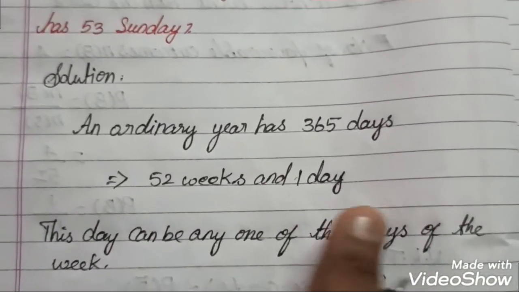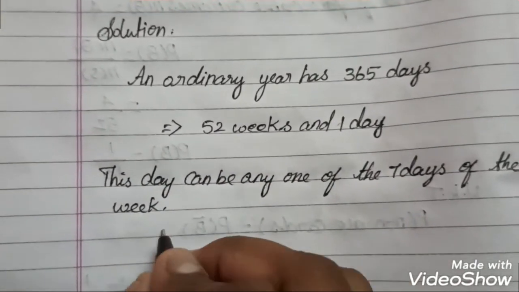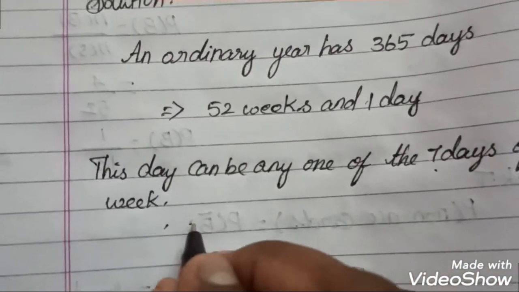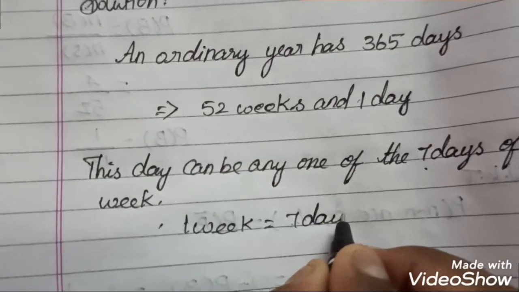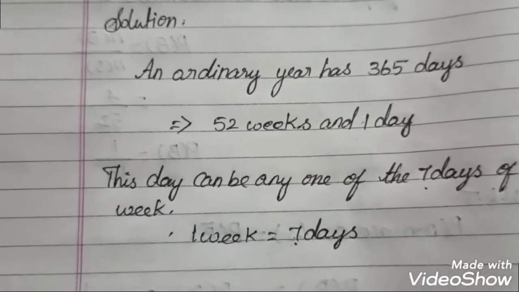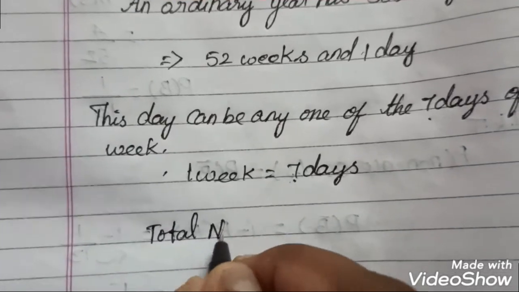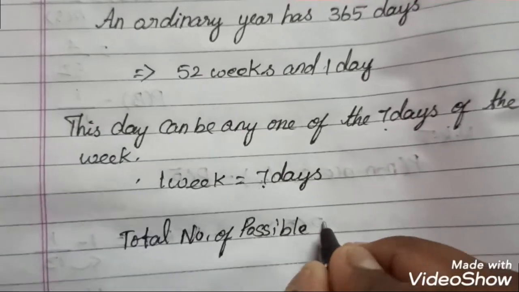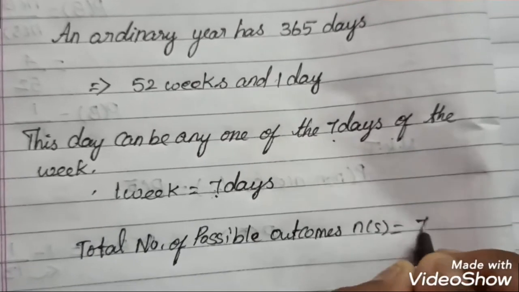So here the possible outcomes: the day can be any of 7 days. 1 week is equal to 7 days, and out of these 7 days, 1 day may be a Sunday. So we take the total number of possible outcomes, n of S, which is equal to 7.